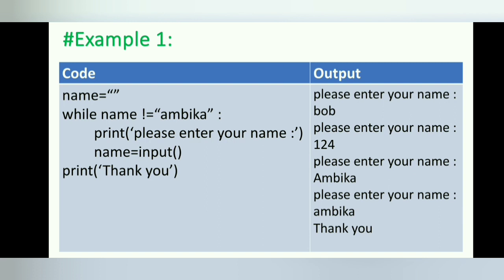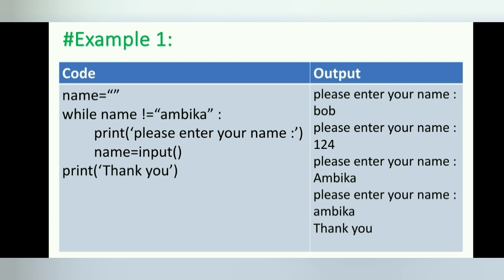But once the user types your name, the condition of the while loop will be Ambika is not equal to Ambika, which evaluates to false. The condition is now false, and instead of the program execution re-entering the while loop's body, Python skips past it and continues running the rest of the program.